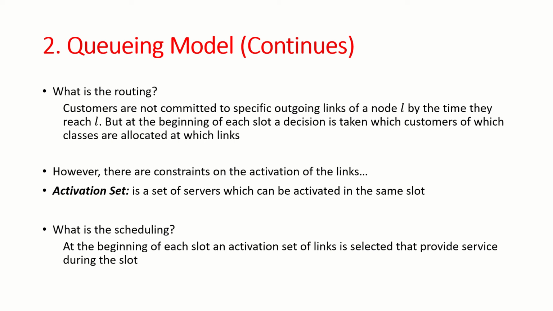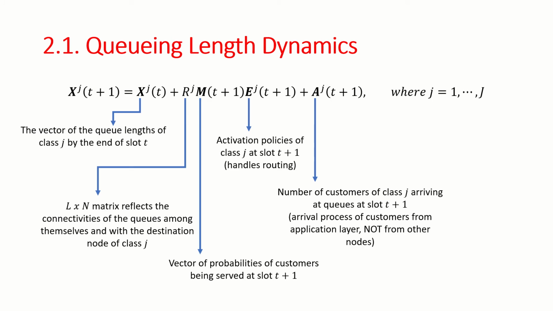Let's further define what scheduling is. At the beginning of each slot, an activation set of links is selected that provides service during the slot. The servers are synchronized to start service at the beginning of a time slot. The state of the system evolves according to the following equation. If the A's and M's are IID for all servers, classes, and nodes, and if all processes are independent among themselves, and if the second moments of the arrival processes are finite, X of t becomes a Markov chain.